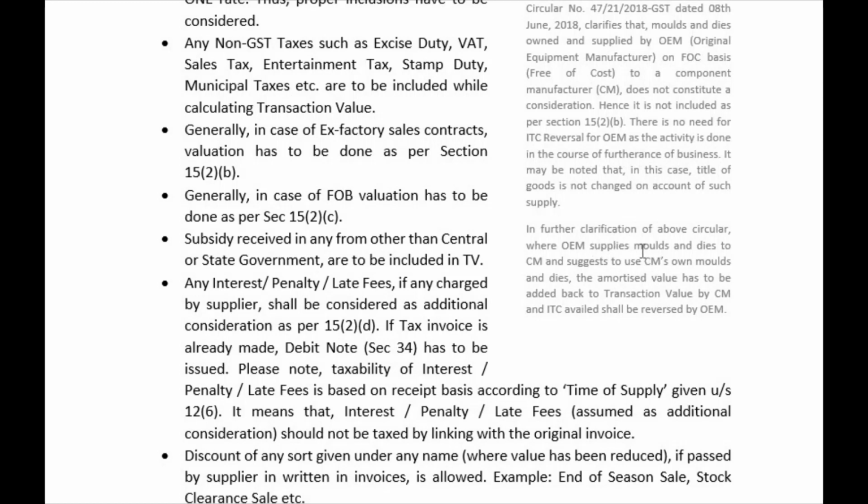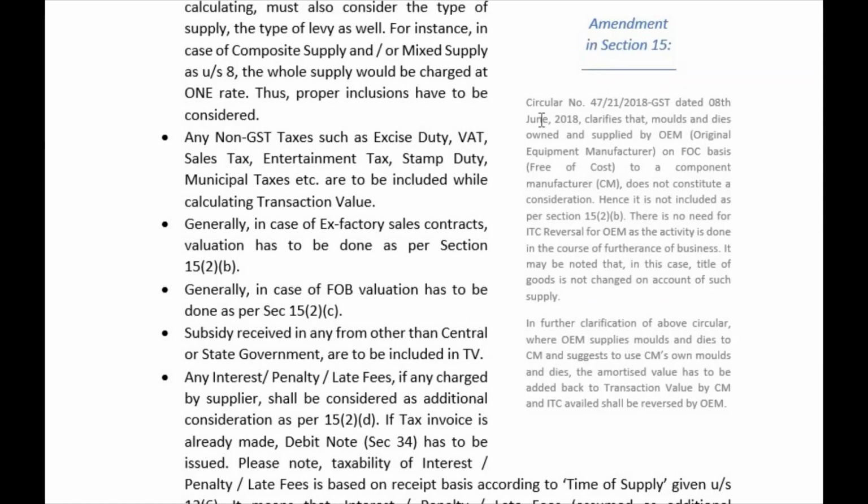So the OEM suggests that you use your own, but still I will supply my own molds and dies. In this case, the amortized value has to be added back to the transaction value by the CM, and ITC, whatever you have availed, should be reversed by the car manufacturer OEM, right?